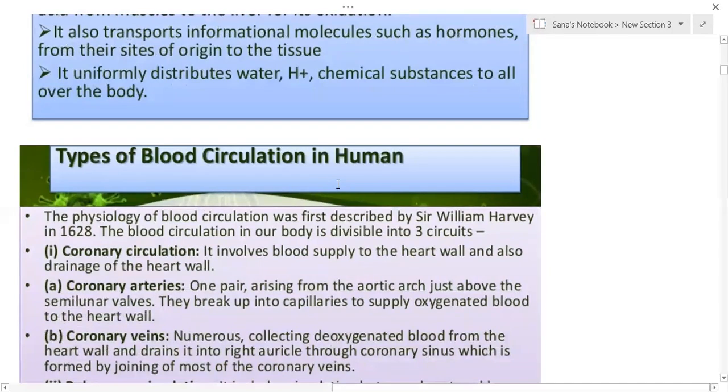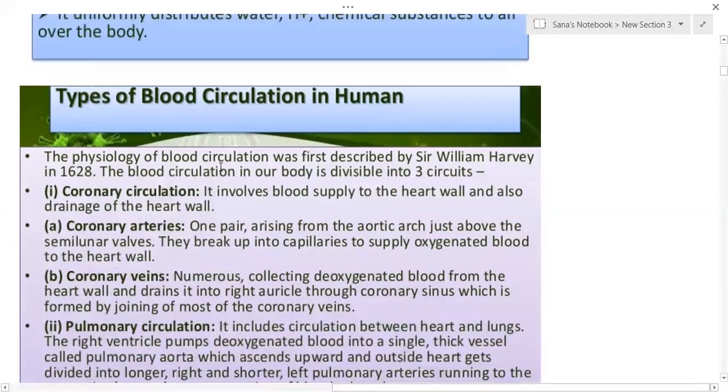You know, the human circulatory system is a closed type of circulatory system, which possesses a well-developed organ called the heart, isn't it? The heart is the organ which first develops when the fetus shows its life, and it is the one which first stops when life ends. So life begins and ends with the starting as well as the stoppage of the heartbeat. Now let us take the types of blood circulation in human beings.